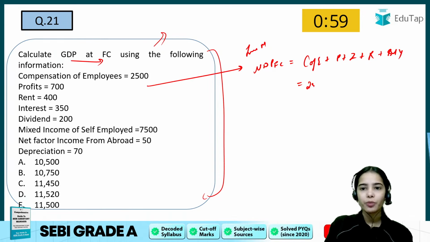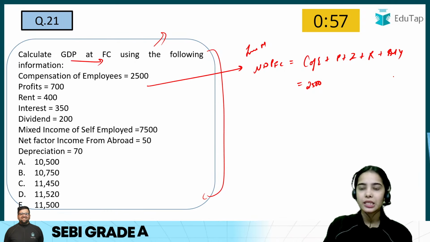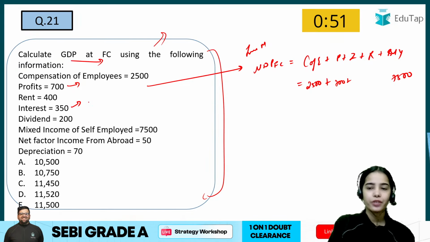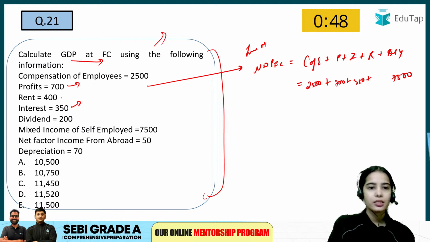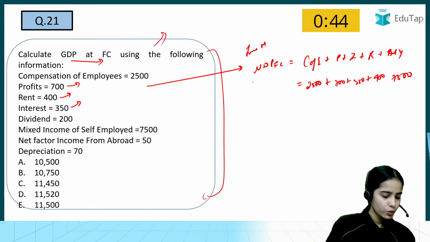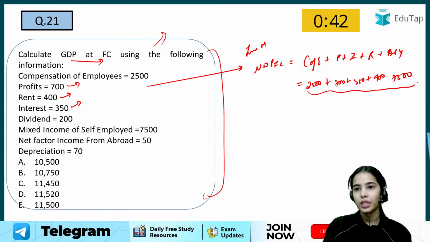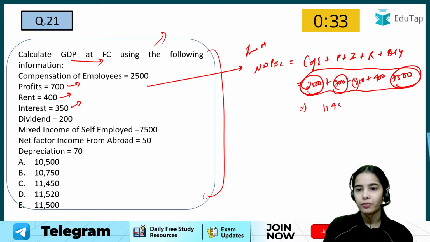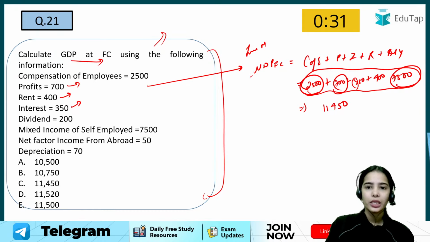Compensation of employees is 2500, mixed income is 7500, profits are 700, interest is 350, rent is 400. If you add this up, you get 10,000, then 11,000, 11,450. Now you have the NDP at FC.